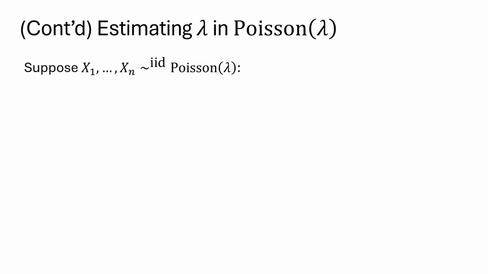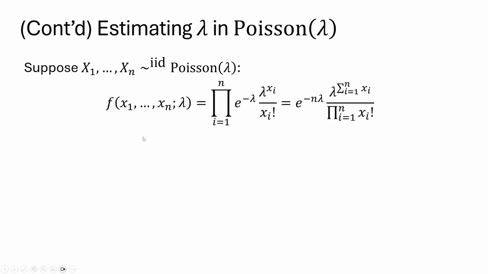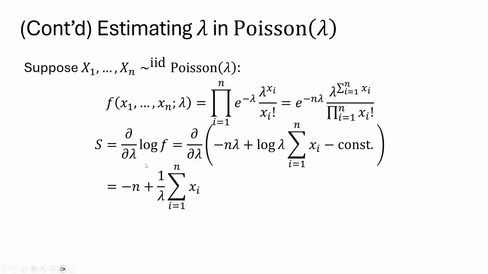And now let's go back to the motivation problem and apply what we just learned. Suppose x1 all the way to xn are IID, each Poisson lambda. We can easily write down their joint probability mass function. By independence, this is just the product of the marginal PMFs, and simplifying gives the right-hand side. And then we calculate the score, taking the natural log of f, and then differentiate with respect to lambda partially. It simplifies to minus n plus 1 over lambda times the sum of xi.